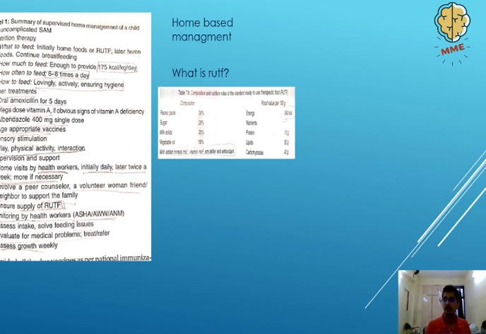Apart from that, you will need supervision and support from health workers. You see, we belong to a society where there's a lot of illiteracy. A lot of people take things as if it's not that important. They don't take things seriously, or they do take things seriously but are not able to understand exactly what to do. So regular follow-up by these ASHA workers and health workers, and they have to